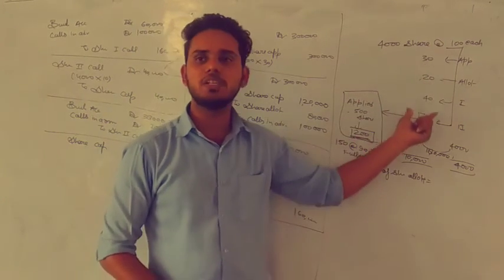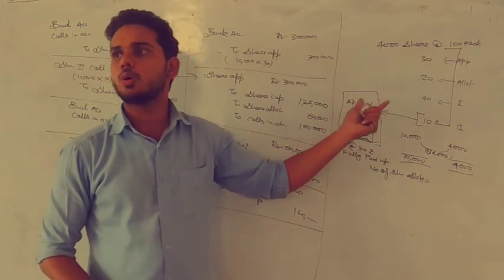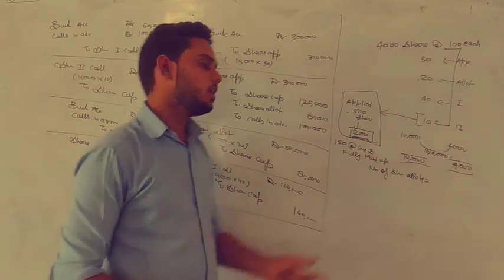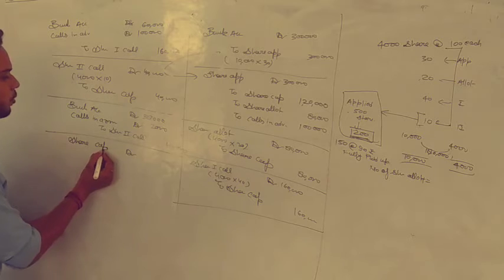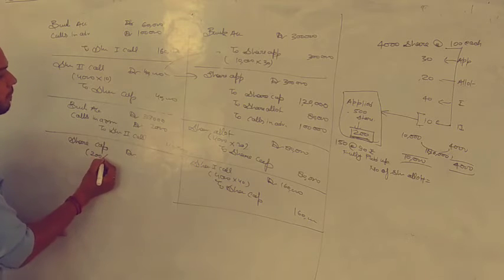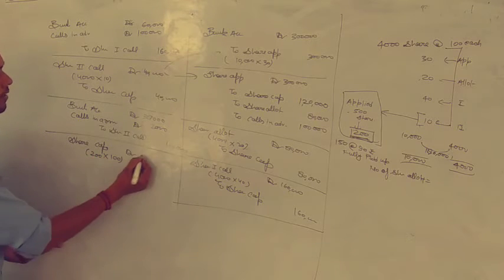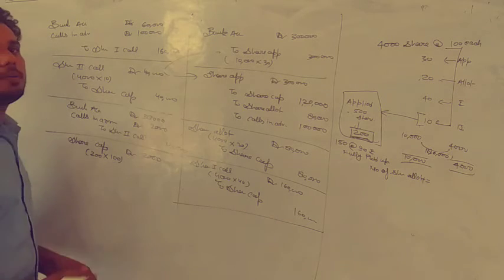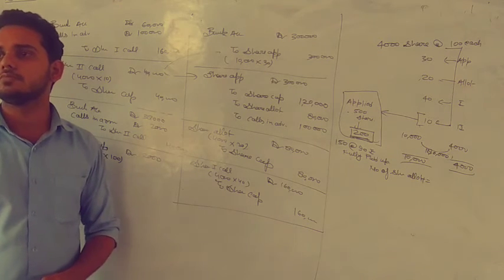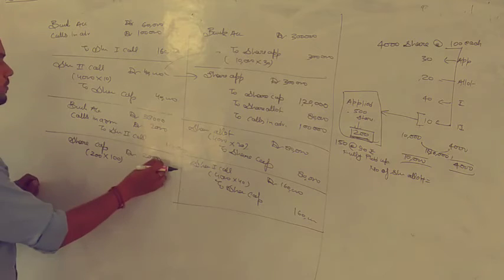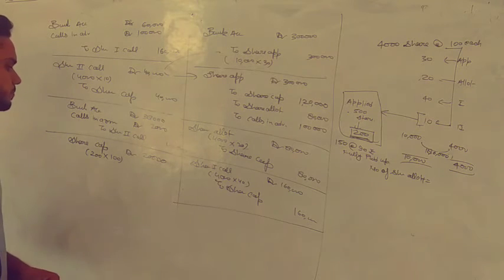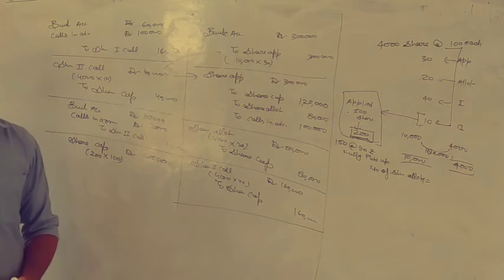All 100 rupees is already called, right? So called up amount is 100. So for 200 shares multiplied by 100, 20,000 is the called up amount, right? Any confusion in this?